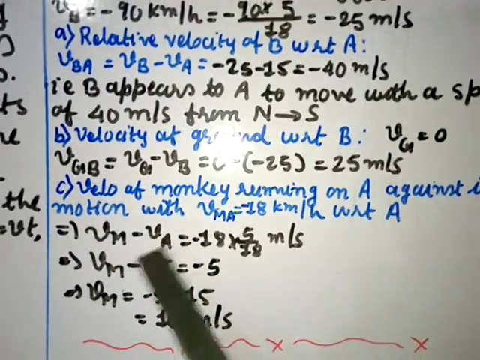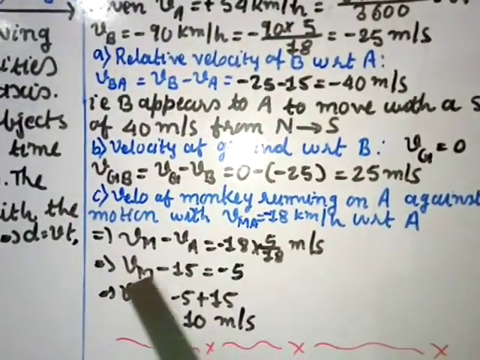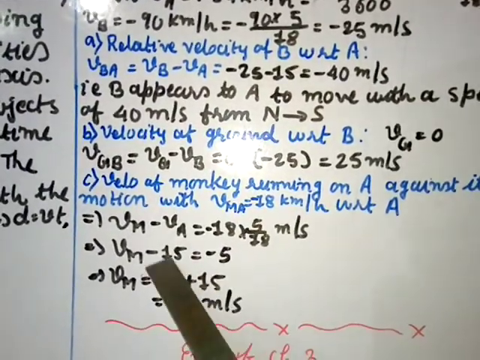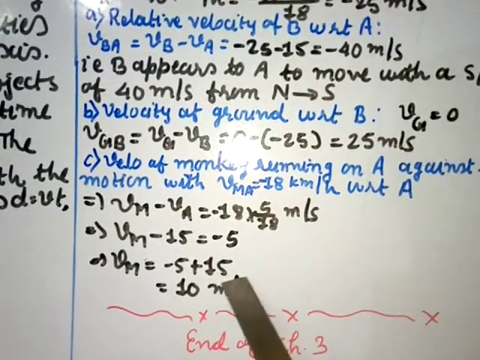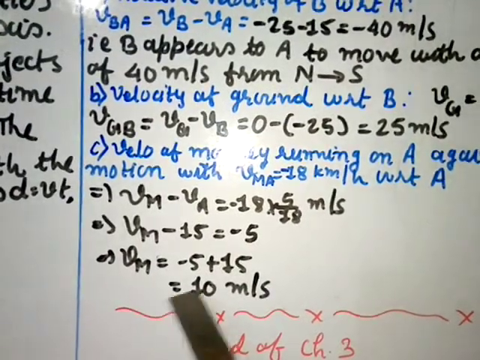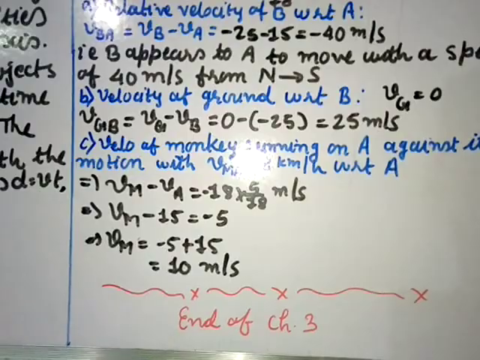VA is given to you as 15, the velocity of train A. So VM minus 15 equals minus 5. Minus 15 transferred over here becomes plus 15. So minus 5 plus 15 gives you 10 meter per second. So the velocity of the monkey is 10 meter per second as observed by the person standing on the ground.